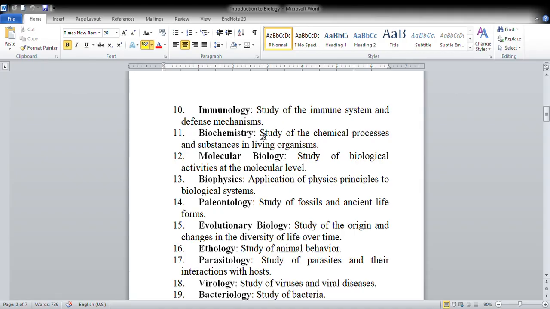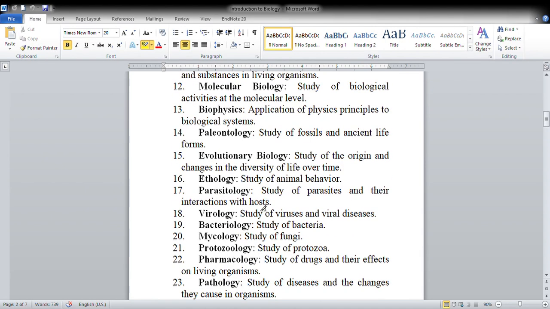Next is biochemistry, study of chemical processes and substances in living organisms such as respiration. Molecular biology, study of biological activities at the molecular level.